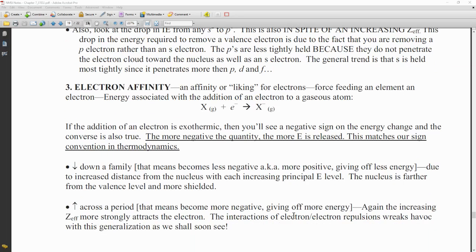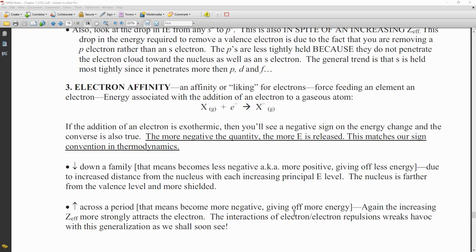Let's talk about electron affinity, though. Electron affinity is the affinity or liking that an atom has for electrons. And so basically it is that an atom will attract away electrons from other elements and add them onto itself. So this is how something becomes a negative ion.